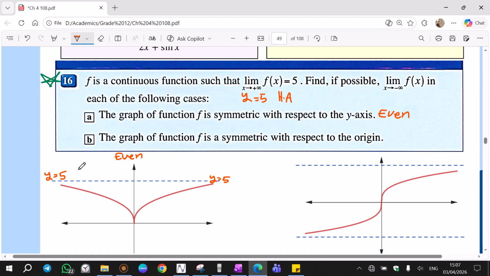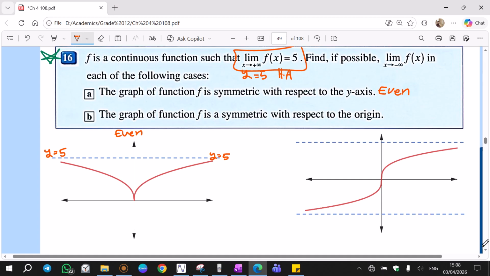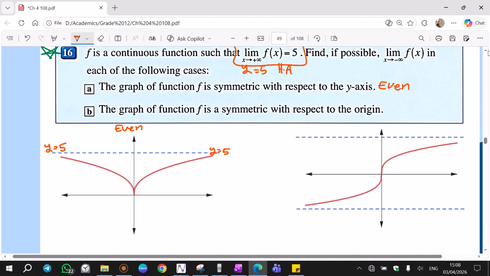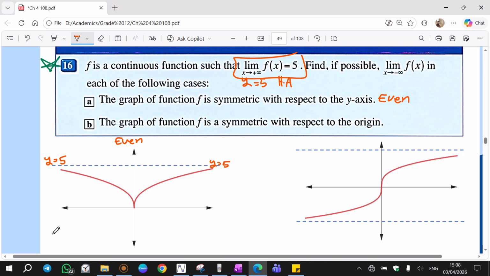So the y-axis cuts the graph into two identical pieces. To keep the function symmetric, when the right side approaches 5 according to the given, the left side must approach 5 as well if the function is even. Now based on this fact of even function, I can find limit x tends to negative infinity of f(x) is also 5. Why? Because f is even in this case.